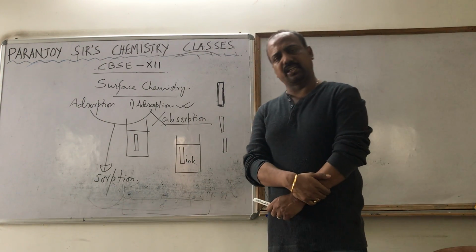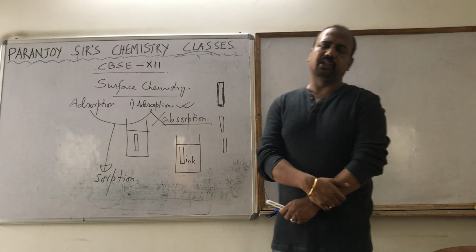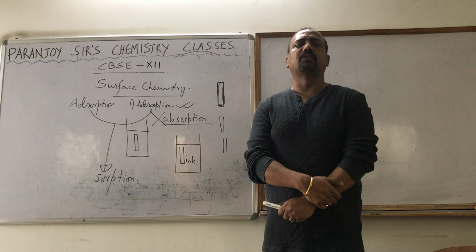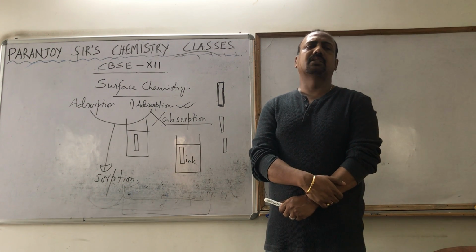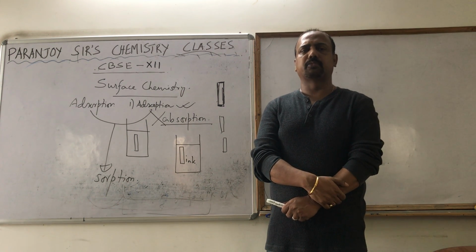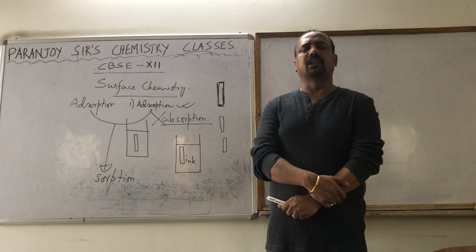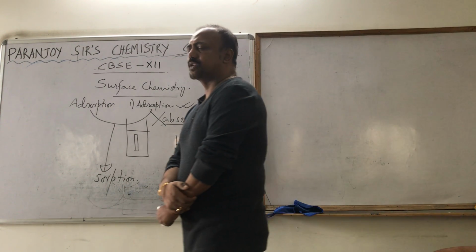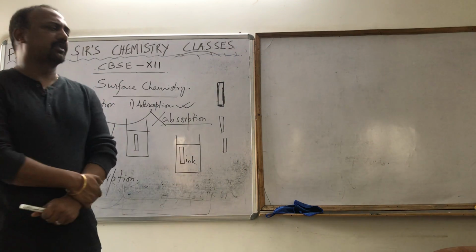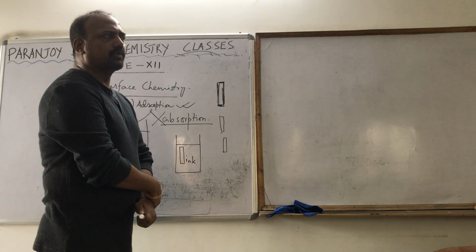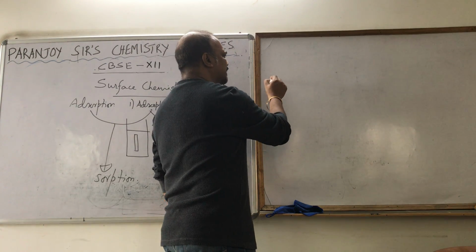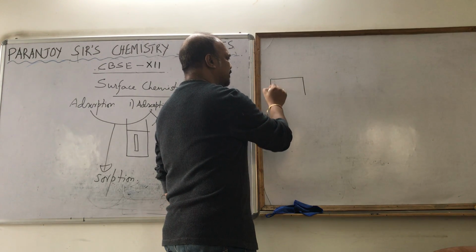So in this particular case, both adsorption and absorption are taking place. What is getting adsorbed? It's the ink which is getting adsorbed on the surface of the chalk. And what is getting absorbed? It's the water which is getting absorbed inside, in the bulk of the chalk. Okay, fine. But certainly we are not going to study anything about absorption. We are going to see now what is adsorption.